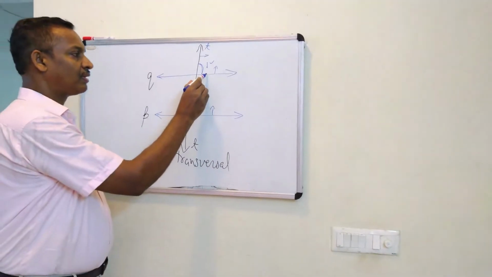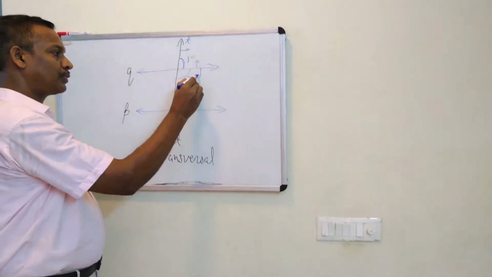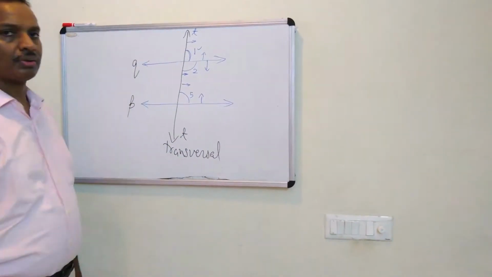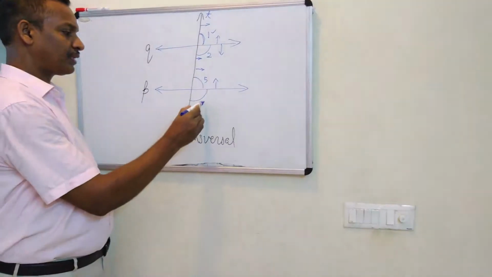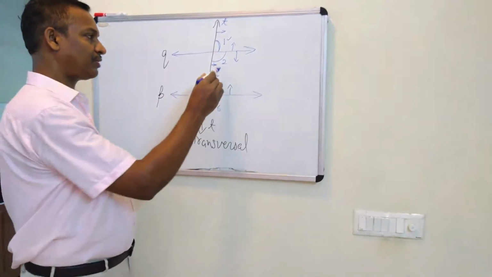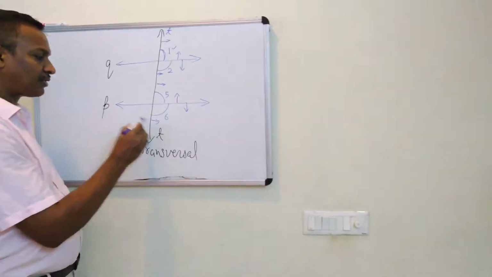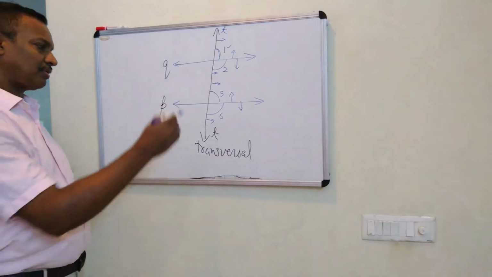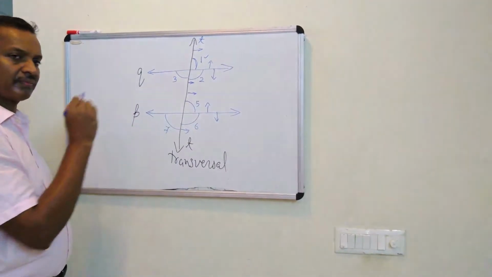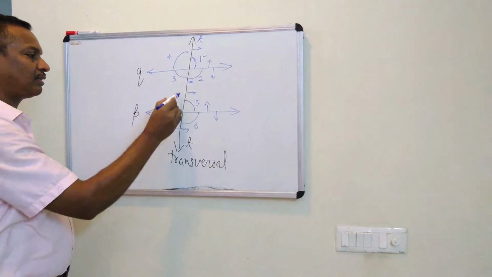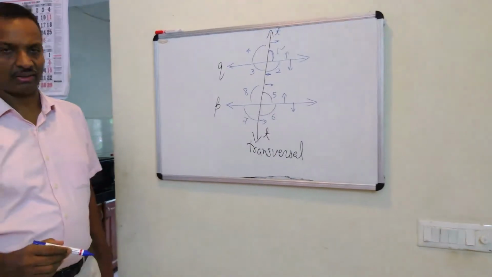Same as this, if you take 2, the angle 2 is below the line Q on the right side of the transversal T. On the line P there is this angle, angle 6. What is the speciality of 2 and 6? Both are below the lines and both are on the right side of the transversal. Next, the same way you can take angle 3 and angle 7, angle 4 and angle 8. So we can write these are the corresponding angles.